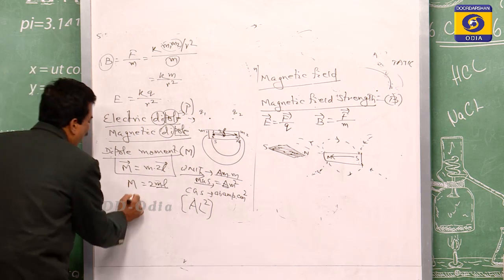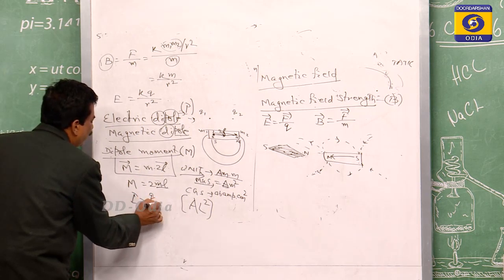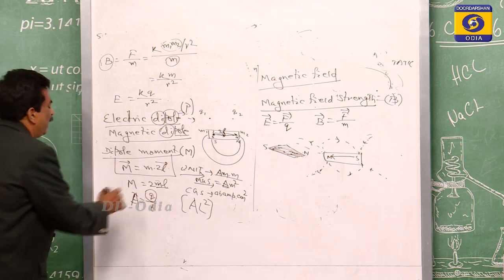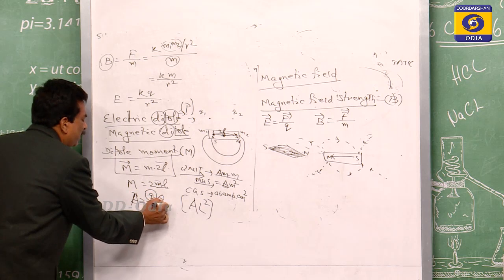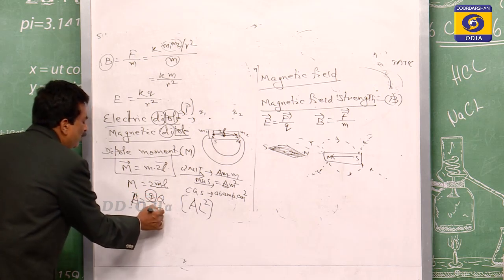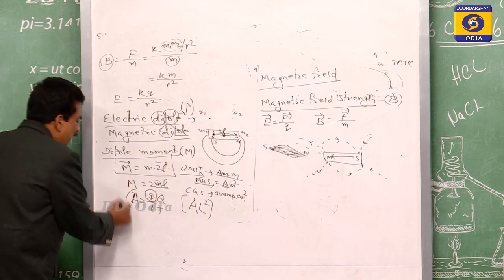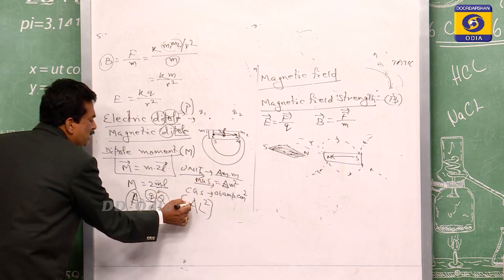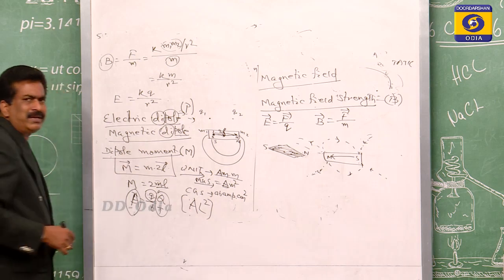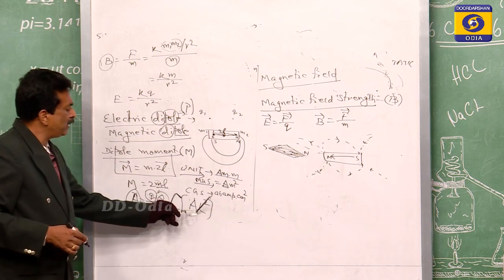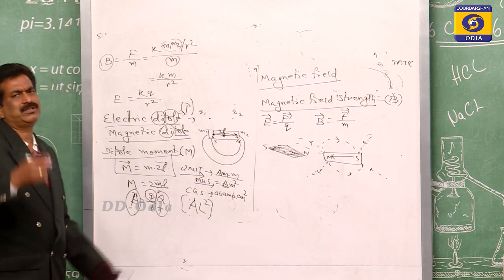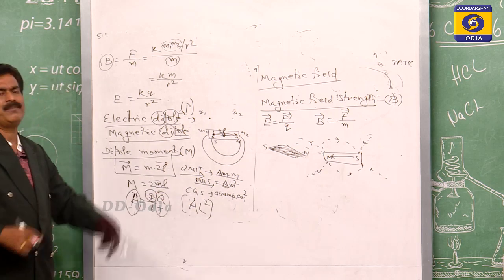But you know that the ampere I is equal to Q by T. So this A can be written as Q by T, that is Q T to the power of -1, and here L square. That is also its dimension. This is the dipole moment.